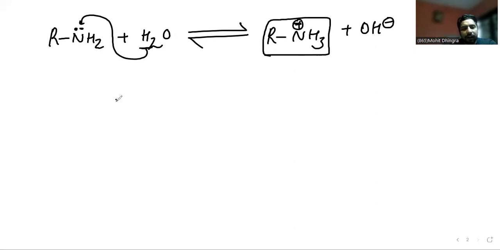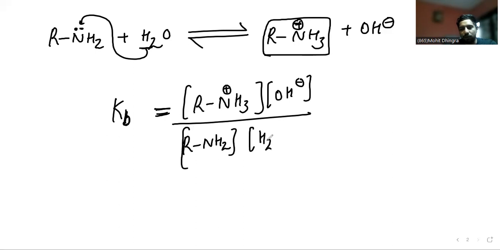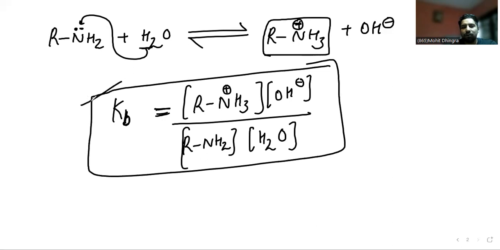If I write the base dissociation constant, the products RNH3 positive are written on the top, and in the denominator RNH2 and water are written. This is the base dissociation constant in case of amines.